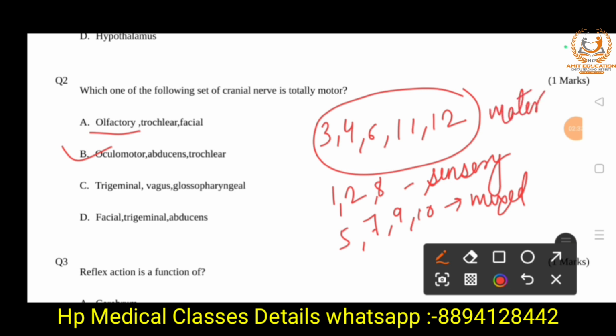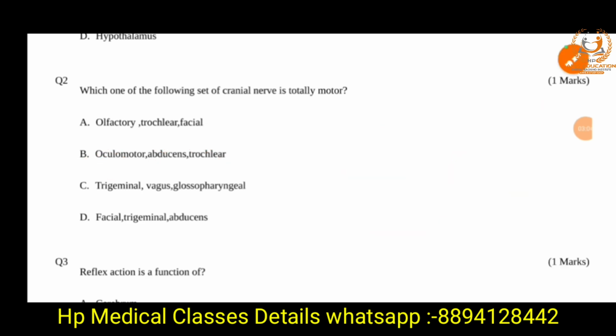So the right answer is oculomotor, abducens, and trochlear, because oculomotor is the third, abducens the sixth, and trochlear the fourth cranial nerve. So 3, 4, 6, these are motor cranial nerves.